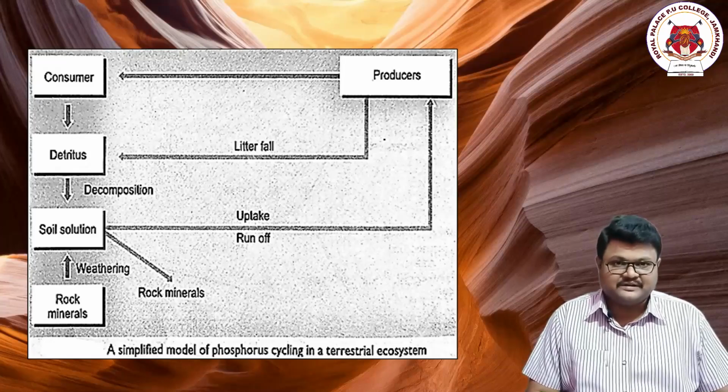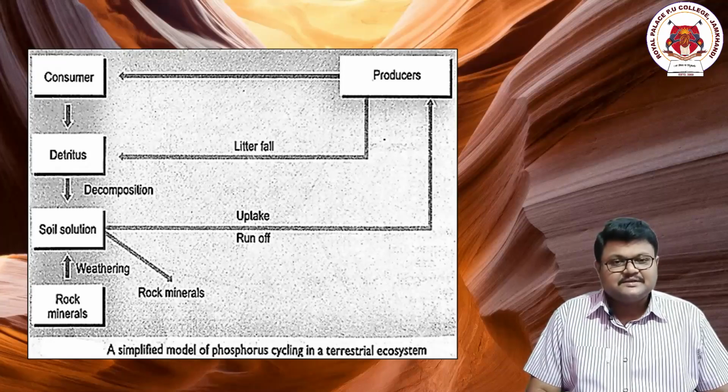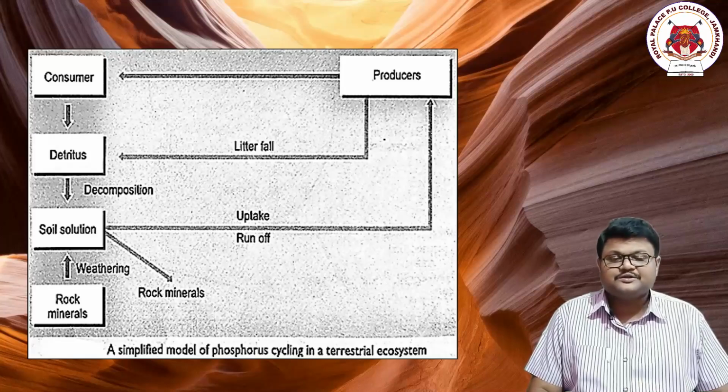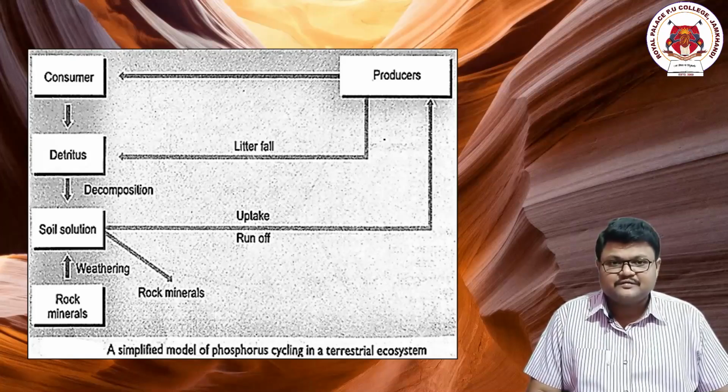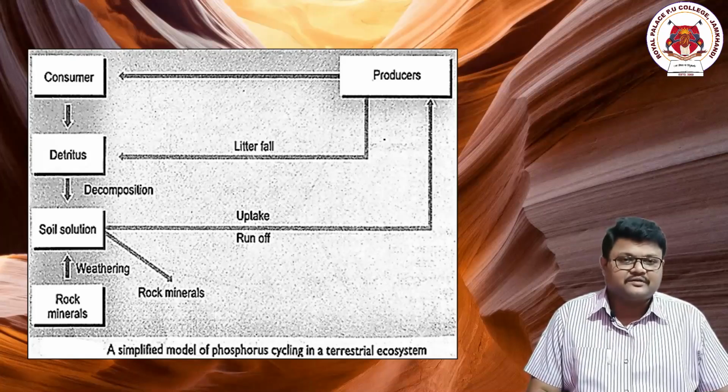This is one of the methods. The producers such as the autotrophs such as plants, when they die, there is a formation of detritus, that is the dead leaves, etc. This detritus upon decomposition converts into humus, and once again it enters into the soil surface. This is the second method through which the phosphorus can enter into the soil surface.